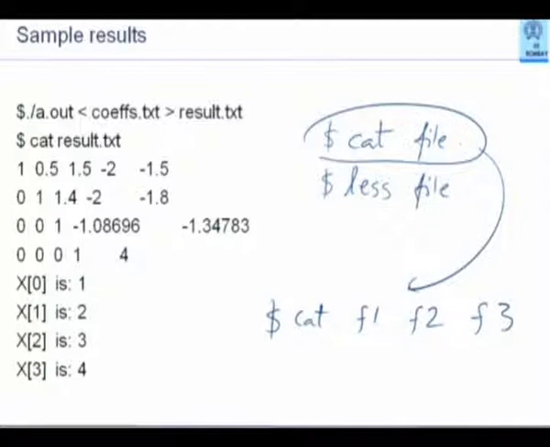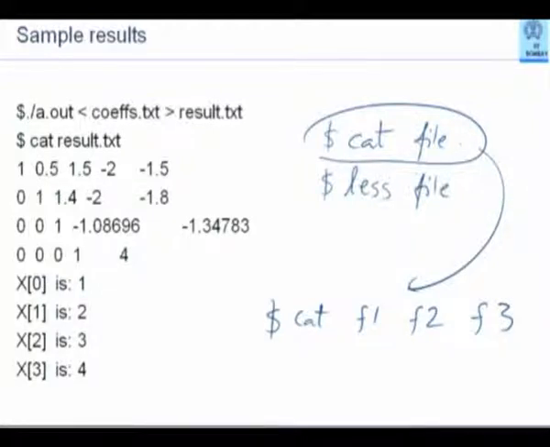The less command actually gives you control. Suppose there are too many lines in your file. If you say cat, the file will just go past your eyes very quickly, and only the last few lines will be visible on the monitor. So if you say less, it will show one screen full of information and wait patiently for you. You have to press a key, a space bar for example, to go to the next page and so on. Is this clear?